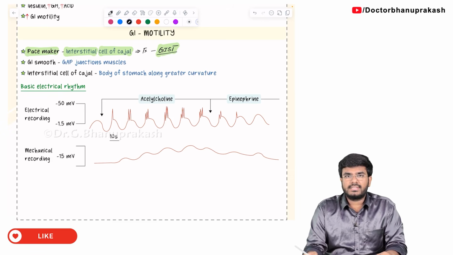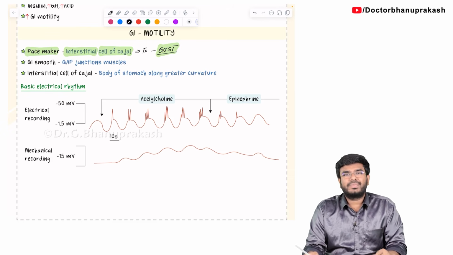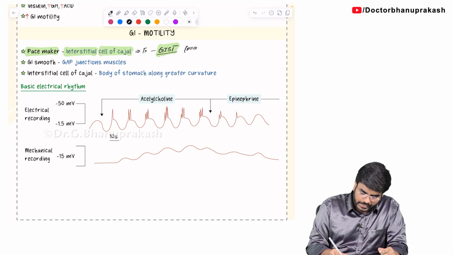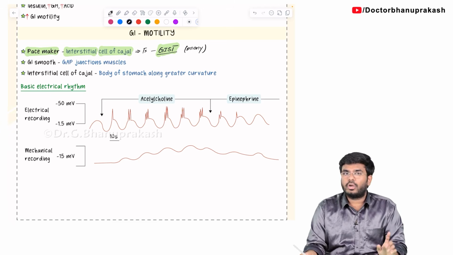Next, how many pacemakers do you have in the heart? There is only one pacemaker, SA node. And how many pacemakers are there for the respiration? Only one, that is the pre-Botzinger complex. But for the gastrointestinal system, there are many interstitial cells of Kajal. So always remember, there are many interstitial cells of Kajal, not one, many.